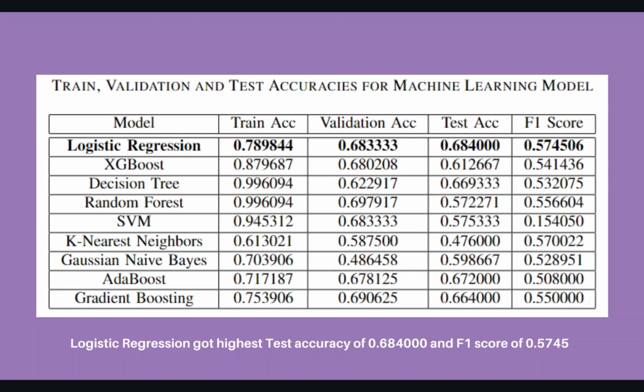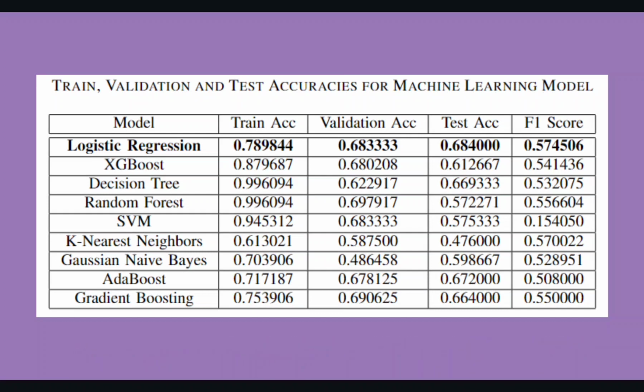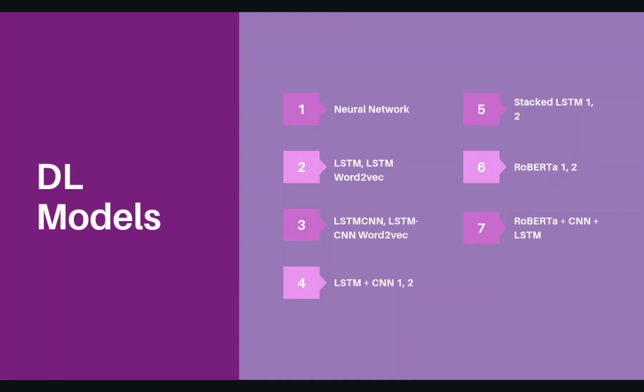Logistic regression has achieved the highest test accuracy among all the ML models with 0.684 and a decent F1 score of 0.574. Moving on to the deep learning models. The following models will be discussed in the further video.